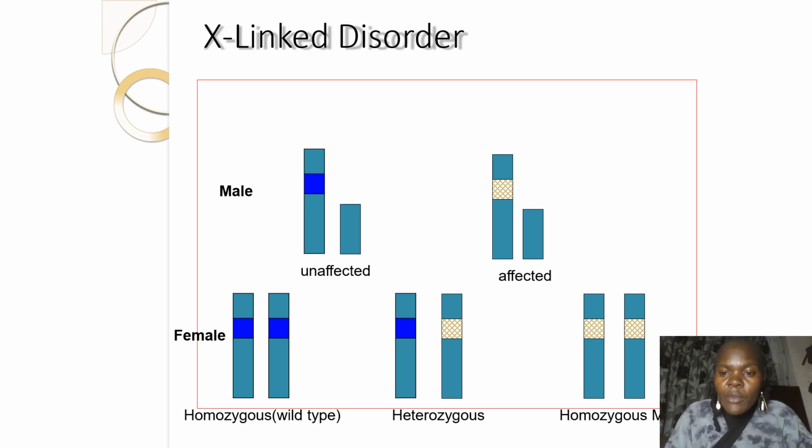And we'll have the homozygous recessive, the ones who will show that they have the allele for the affected. So we will call them heterozygous. We will not call them healthy because this one relates well with the X-linked. In the autosomal dominant one, we were saying they were healthy because the allele for the disease was recessive.